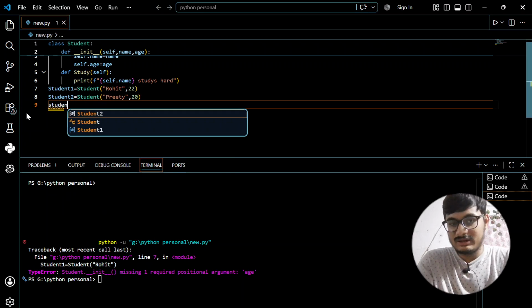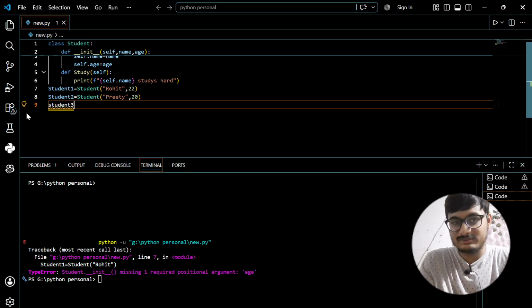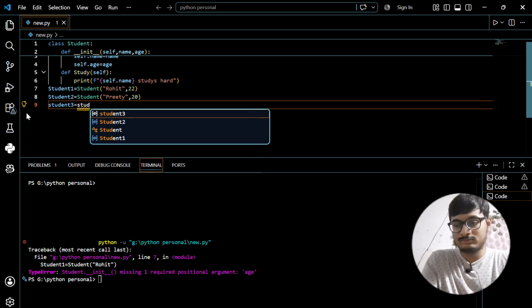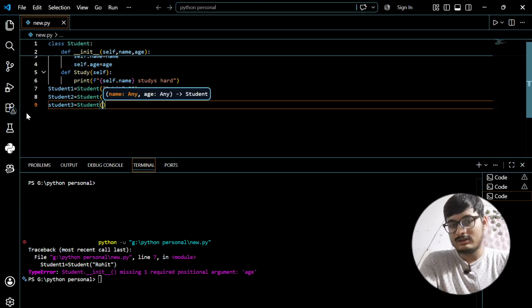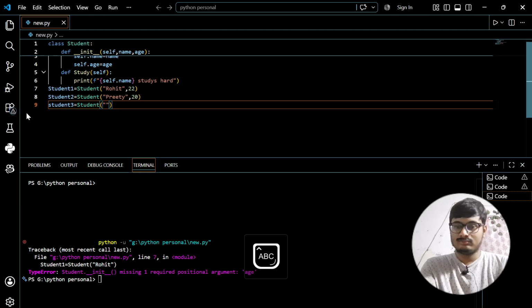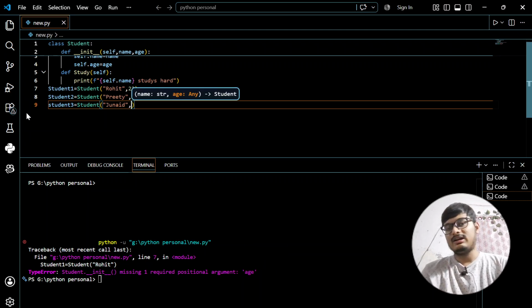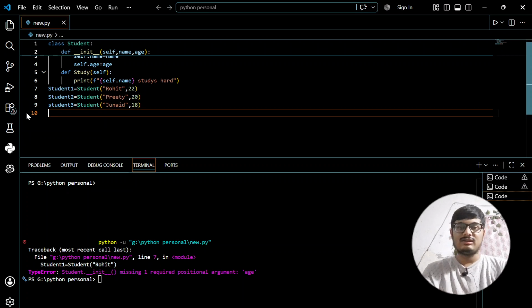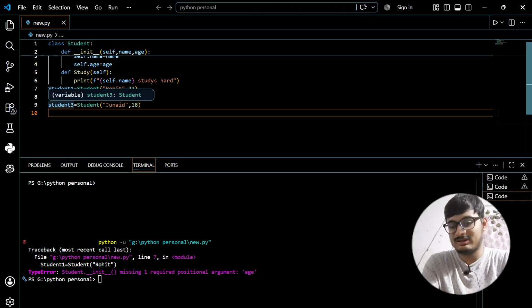Suppose it is student3. Suppose his name is Junaid, and his age is 18. So this is the third object. I hope you understood this. This is the first object, this is the second object, this is the third object.